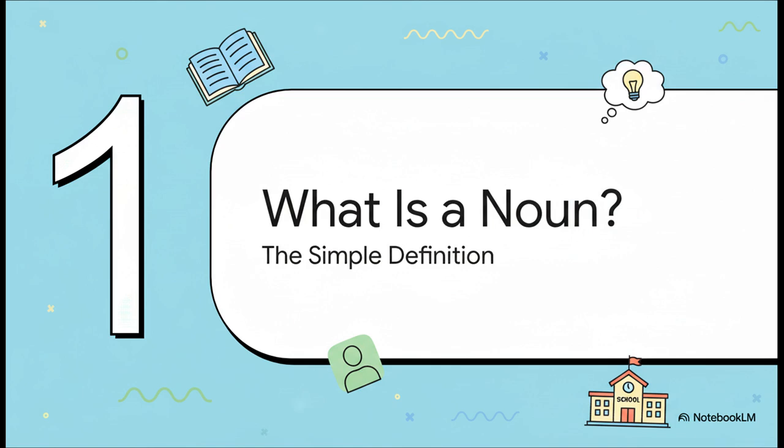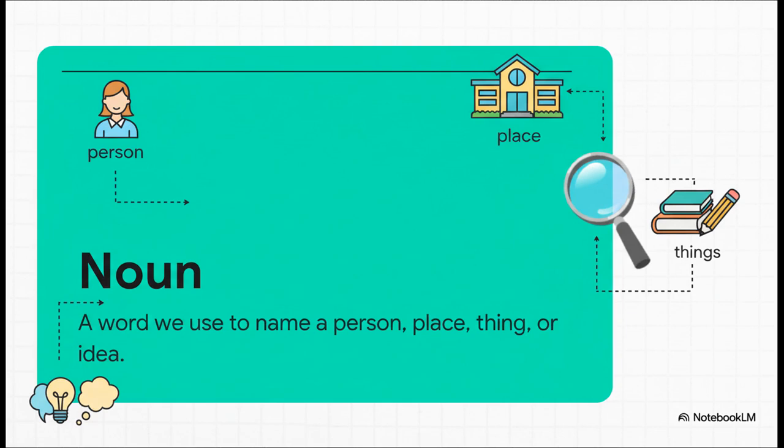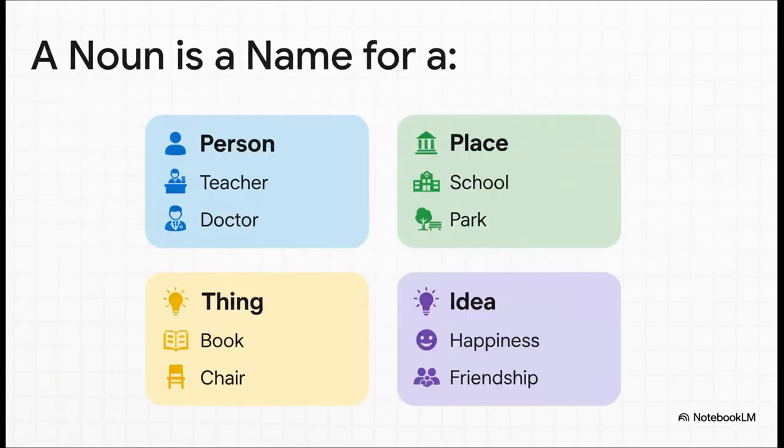I know, it might sound like a tricky grammar word, but trust me, the idea behind it is actually super simple. At its heart, a noun is just a naming word. That's it. It's a word we use to name a person, a place, a thing, or even an idea. It's just what we call something. Let's break that down a little.